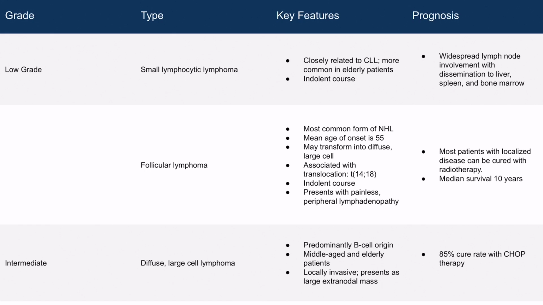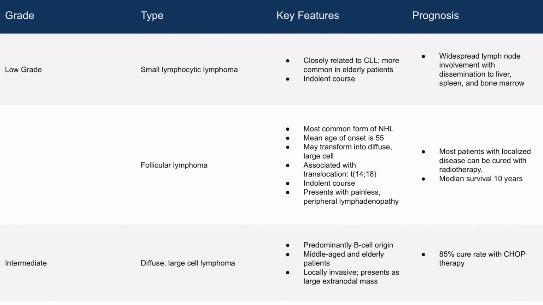We will discuss two types of low-grade lymphoma: small lymphocytic lymphoma and follicular lymphoma. The small lymphocytic lymphoma is closely related to chronic lymphocytic leukemia, and it is more common in elderly patients. It has an indolent course, meaning it causes little or no pain. This type eventually will result in dissemination to liver, spleen, and bone marrow.